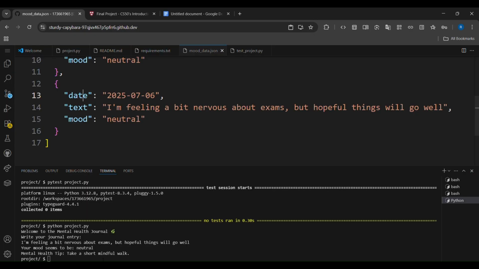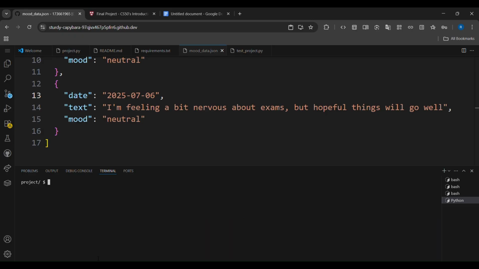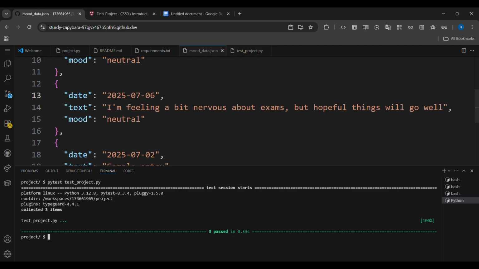So as you know, my project is about a mental health journal app. First of all, I will show you the test of my project. We'll type pytest. After that, test_project.py. Okay, so our test is done successfully, and now we are going to run this project.